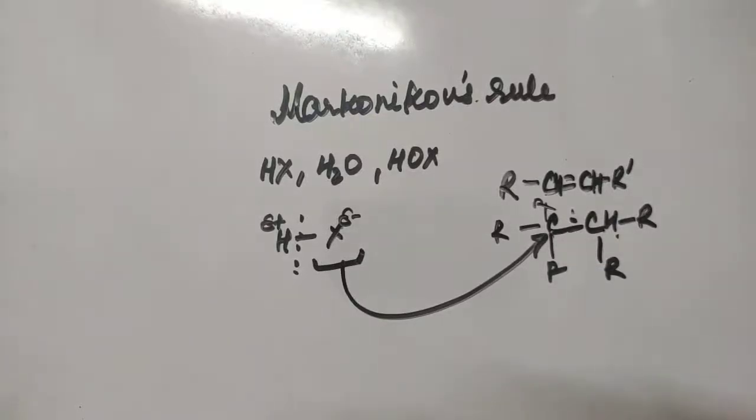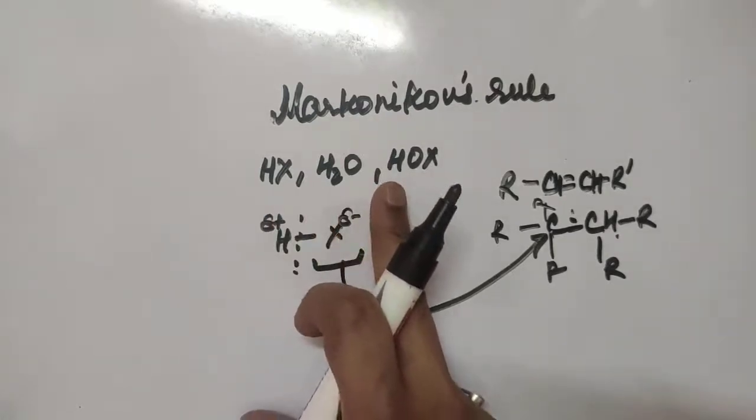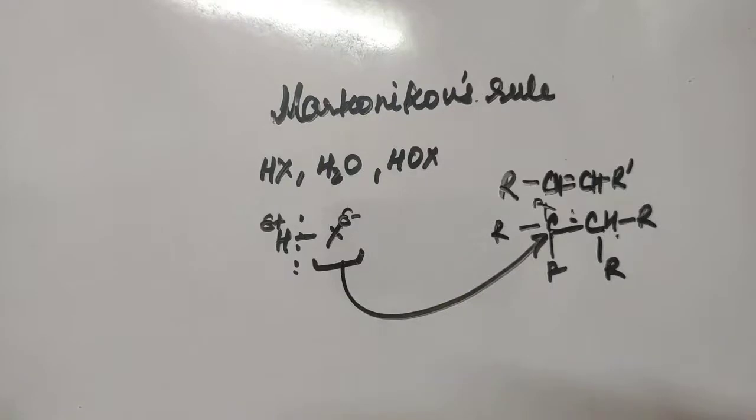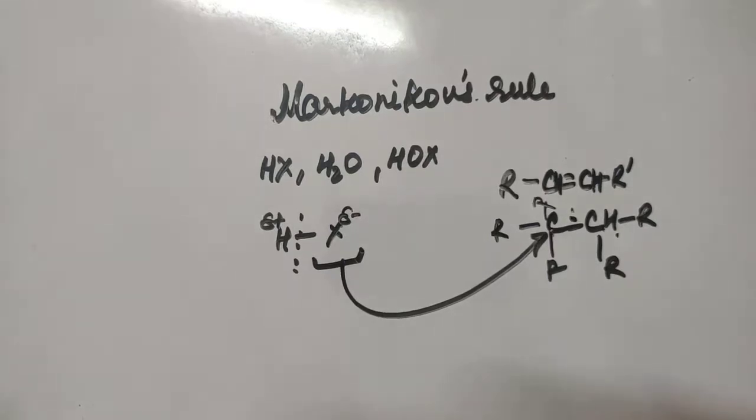So once again I repeat the postulate: Markovnikov's rule states that the addition of unsymmetrical reagents such as HX, H2O, HOX, etc. to unsymmetrical alkenes occurs in such a way that the negative part of the addendum, or the adding molecule, goes to the carbon atom of the double bond which carries the lesser number of hydrogen atoms.